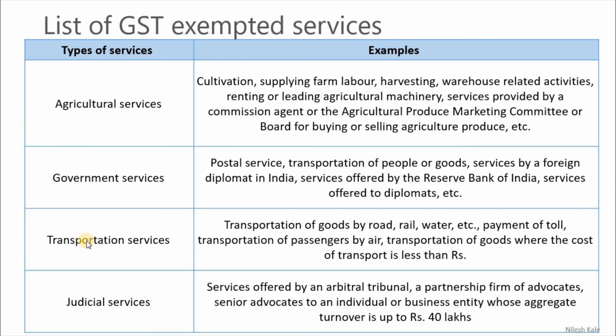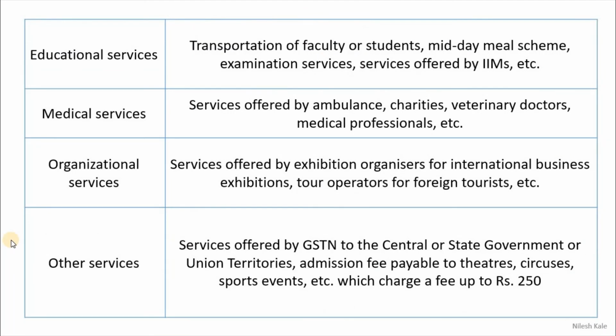Under the transportation services, see the transportation of goods where the cost of transport is less than rupees. The limit is not given, but it is obviously 20 lakh under the aggregate turnover. Then there are educational services, medical services, organizational services and other services.